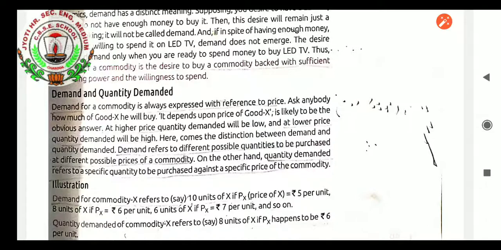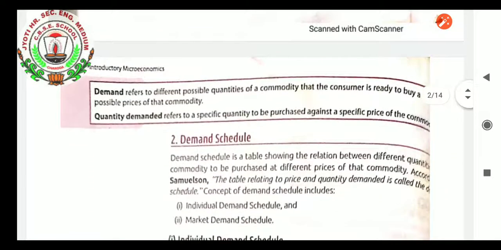Sorry, 10 units are demanded when the price is 5, 8 units are demanded when the price is 6, and when the price increases from 6 to 7, the demand is 6 units. So what you are seeing is that 2 units decline when there is a mere 1 rupee increase in the price of the commodity. That is how the demand and the quantity demanded fluctuate, students. Quantity demanded of commodity X refers to, say, 8 units of X if the price happens to be 6. Same thing that I explained.